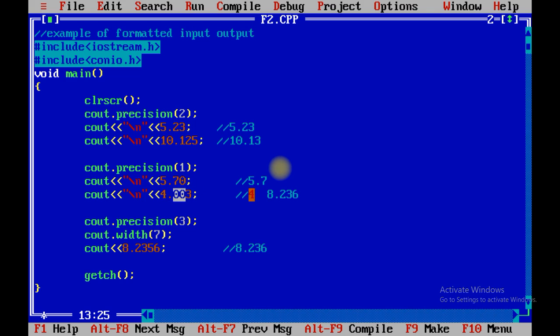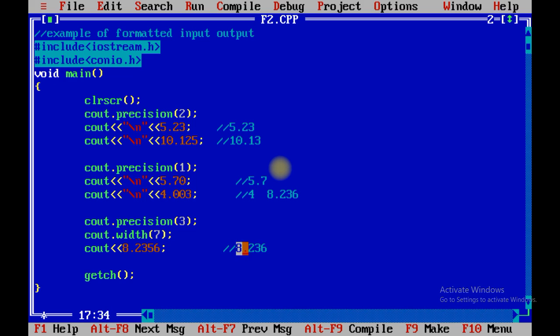So there is no value of 0 after the point, so it will not display that number. Then we have set the precision to 3, so naturally after the point 3 numbers are considered. So 2 and 3, that is okay, but 5 is there. When you use 5, 6 is going to be skipped, so it will automatically add one more to the 5.